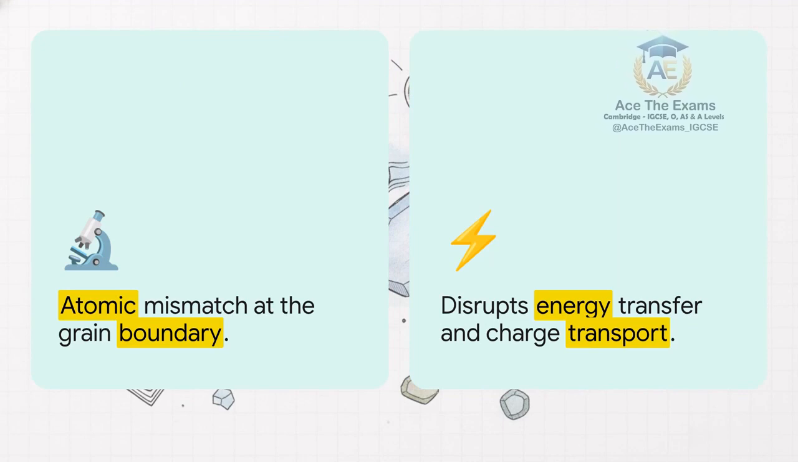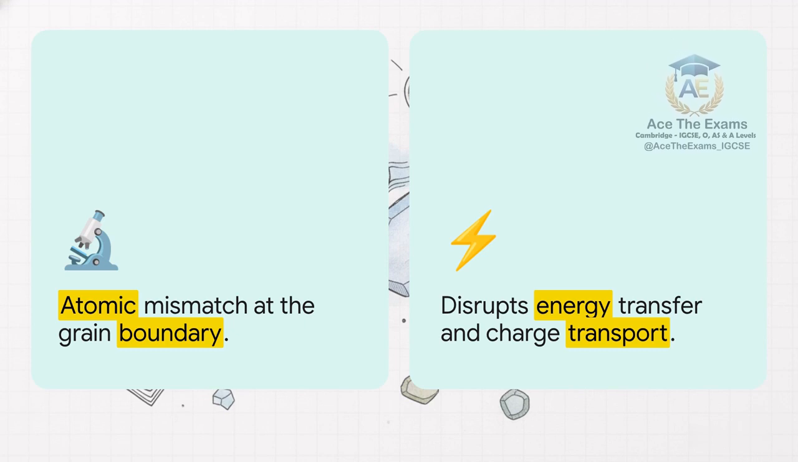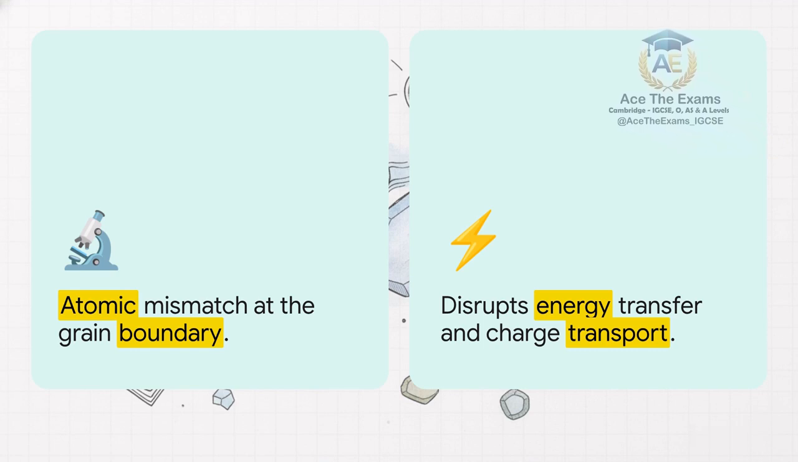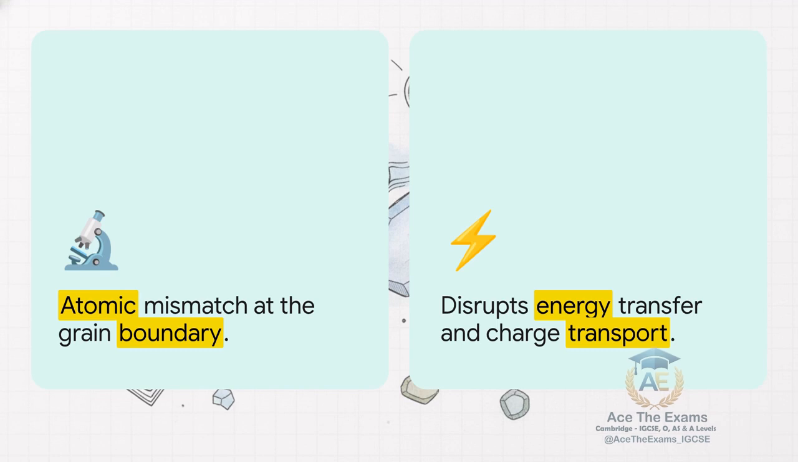observable consequence. The mechanism is the atomic mismatch at the grain boundary. Because the atoms are out of perfect alignment, they throw a wrench into the normal flow of things. The consequence? Well, this mismatch directly disrupts energy transfer, charge carrier transport, and field response. If you're talking about mechanics, these boundaries can actually stop microscopic fractures from spreading, which strengthens the material. But if you're talking about electricity, these same boundaries scatter charge carriers, increasing electrical resistance. You absolutely must link the atomic mismatch to the specific disruption.